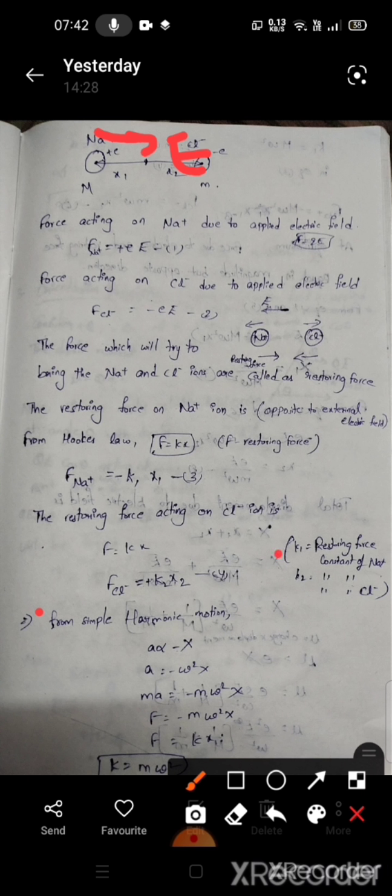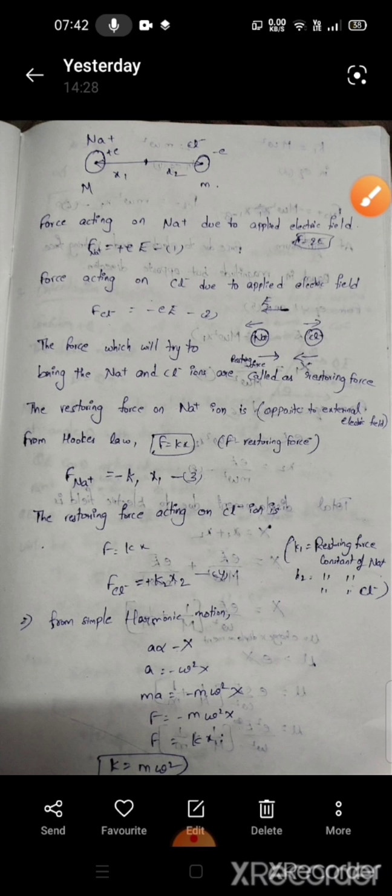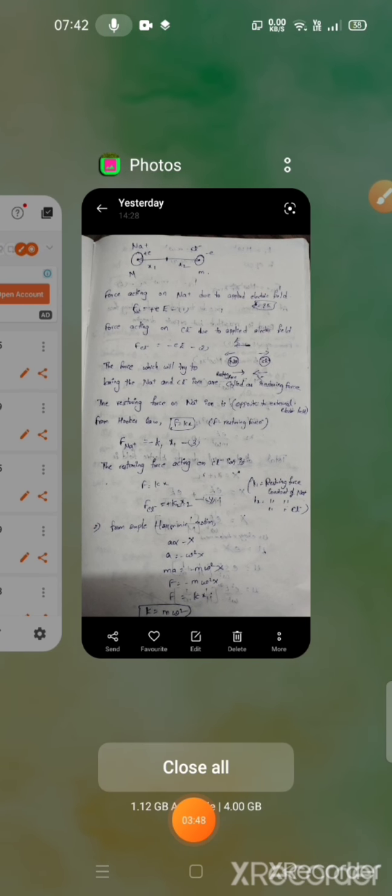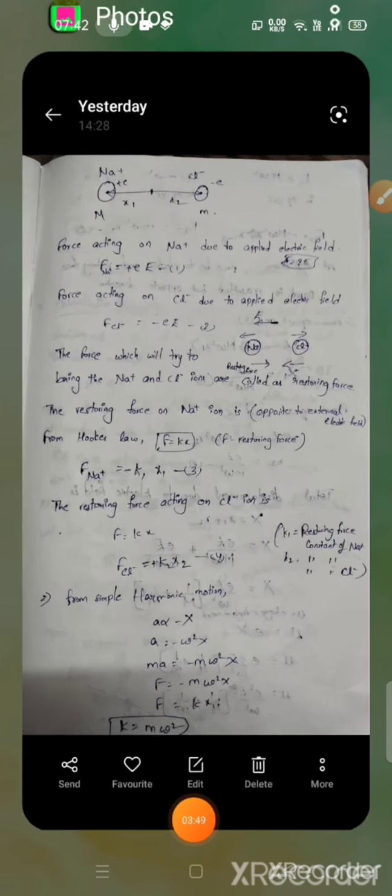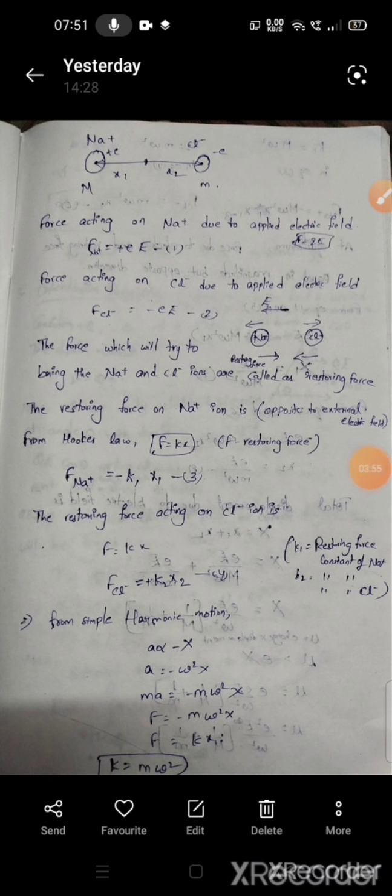The electric field direction is in this way and the restoring force direction is in the opposite way, as the two charges are separating. The restoring force on an Na plus ion is opposite to the external field.